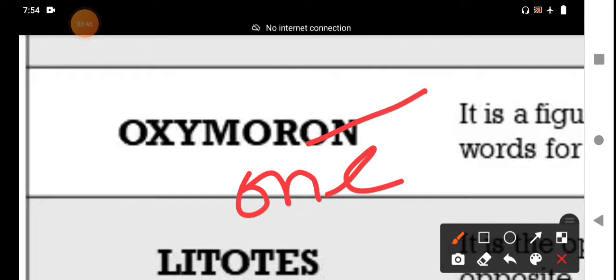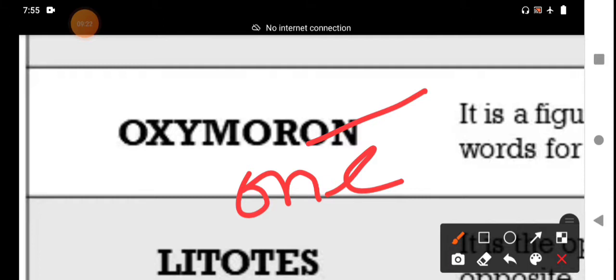Many writers have used this figure of speech, oxymoron, enormously in their writings. I will explain some phrases regarding oxymoron, only phrases first, then I will explain examples also. Some phrases are the thunderous silence. Thunderous means disturbance, and silence is the opposite. This is one phrase with both contradictory words. It is stated as one phrase, thunderous silence. It is an oxymoronic expression.